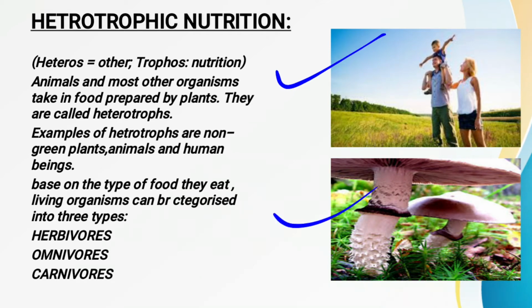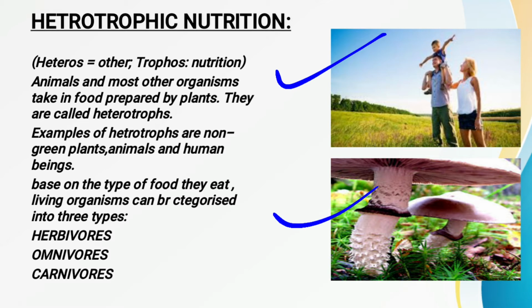They all come under the heterotrophs. Why? Because we as human beings have several kinds of sense organs, but we are not able to prepare our own food, so we are dependent on other organisms. That's why we are also called heterotrophs.